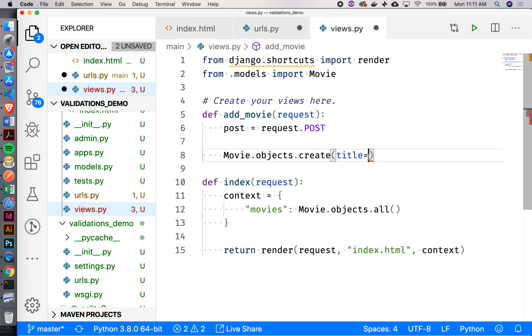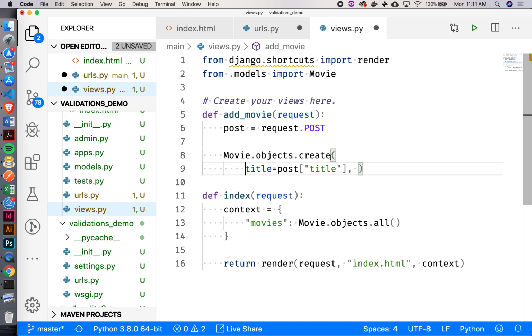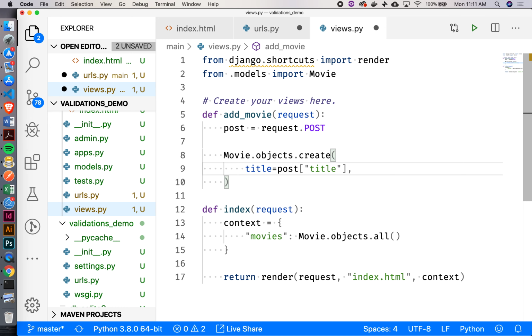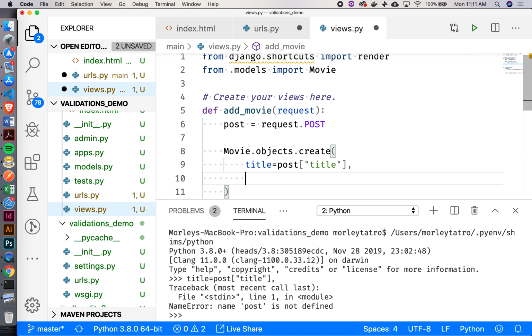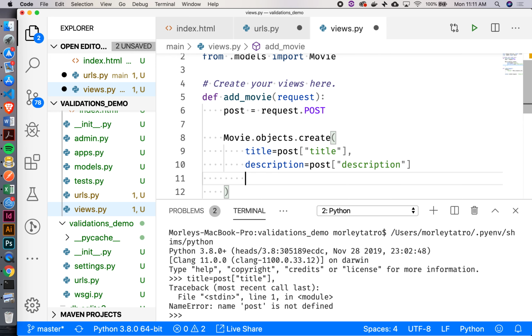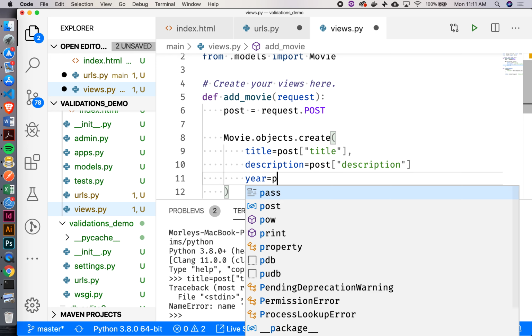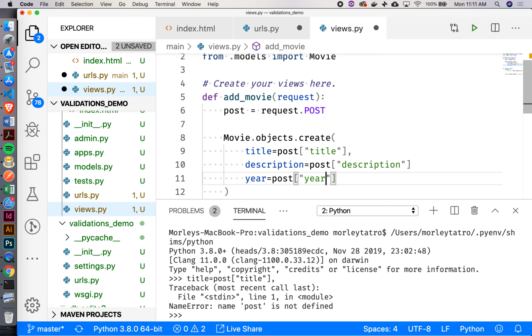So we'll say title equals post, and then in brackets title. Maybe I'll put this on different lines just for readability. Description equals post description. Okay, and then finally year equals post at year.